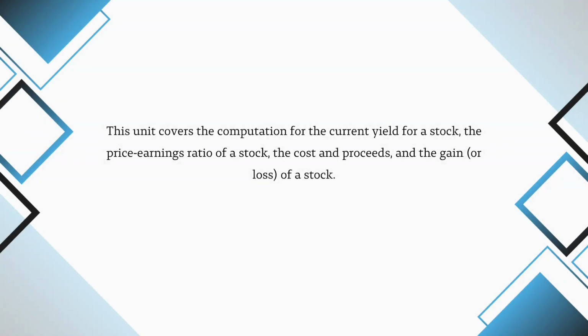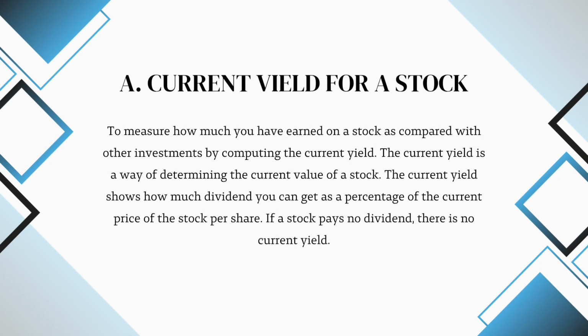This unit covers the computation for the current yield for the stocks, the price earnings ratio of a stock, the cost and proceeds, and the gain or loss of a stock. We have the first, current yield for a stock. Current yield for a stock is to measure how much you have earned on a stock as compared with other investments by computing the current yield.